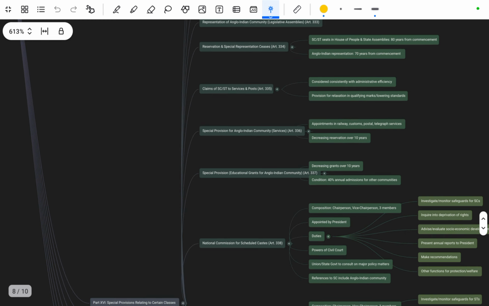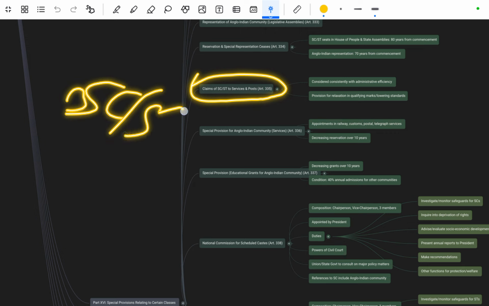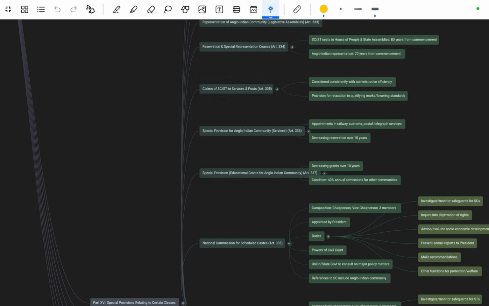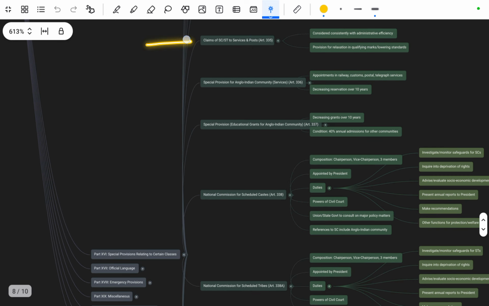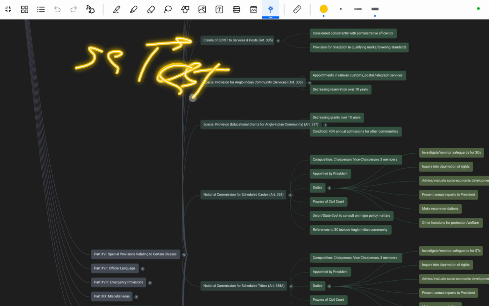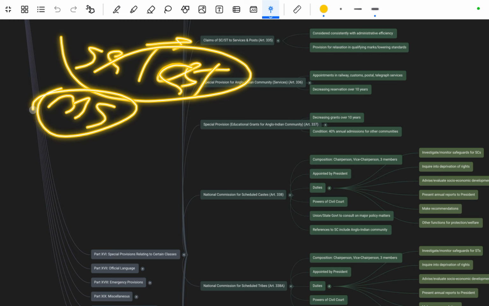Next is the claim of SC/ST to services and posts, that is mentioned in Article 335. It mentions that claims are to be considered consistently with administrative efficiency. It also has provisions for relaxation in the qualifying marks and lowering of standards. Basically, like the cut-off being lower for SC/ST, that is also about Article 335.